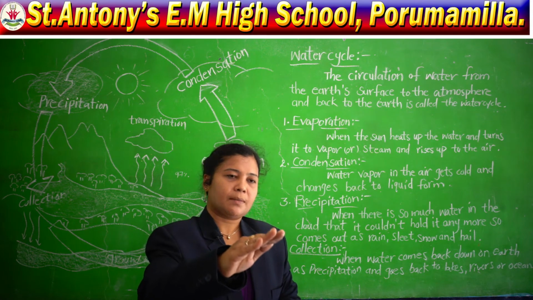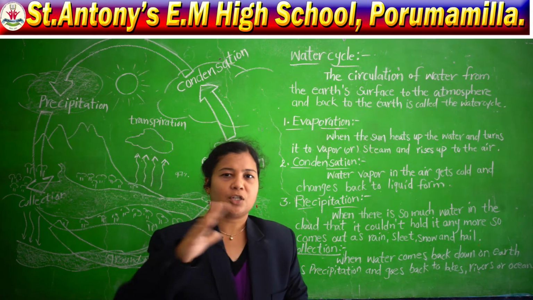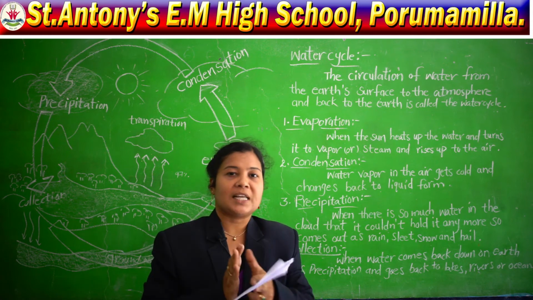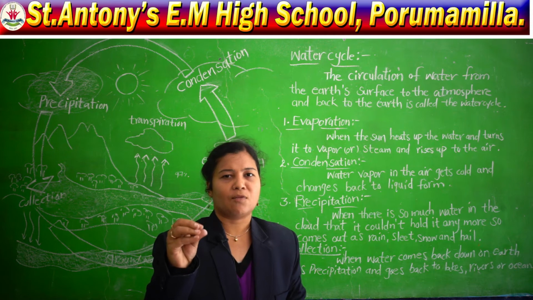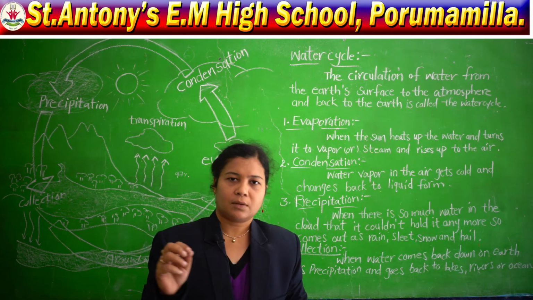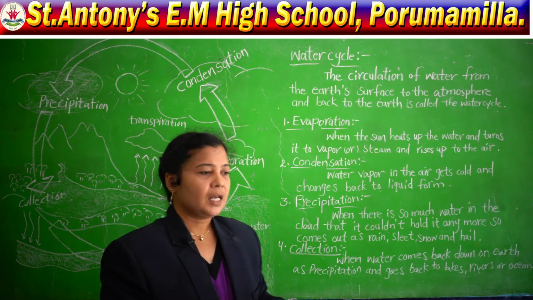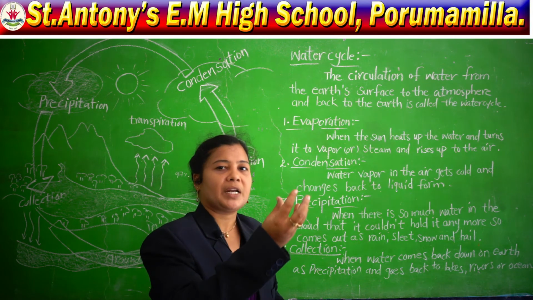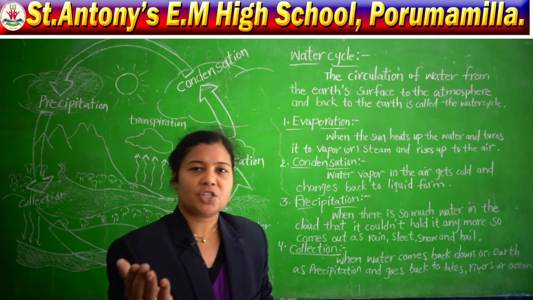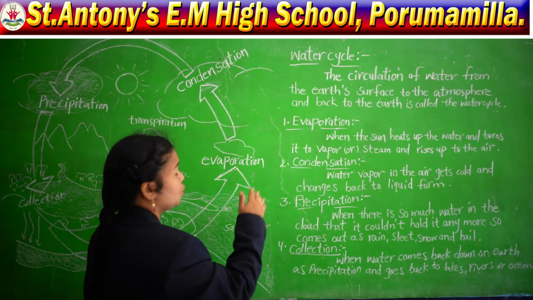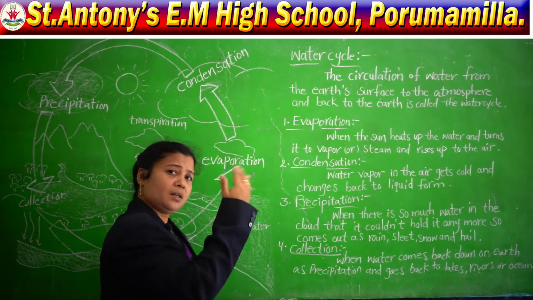Keep it there for one or two minutes, then remove it. Then you can see that your palm is covered with some watery substance, some water. You will get wet, or not? It means whatever water is evaporating and mixing into the air, after that it changes into liquid again.